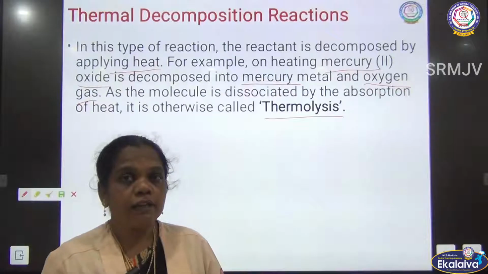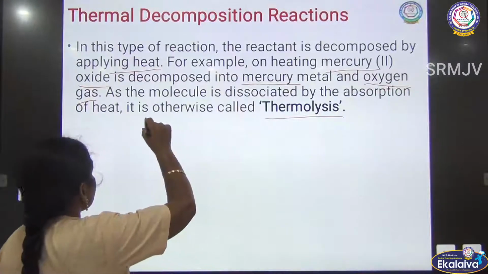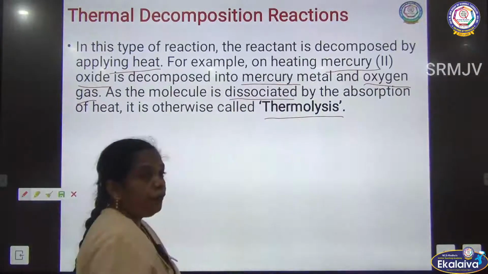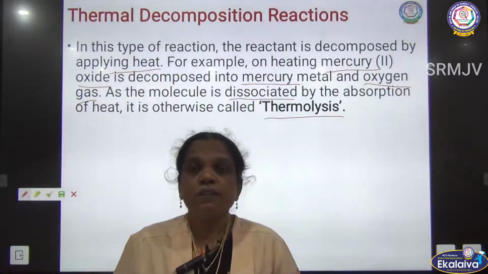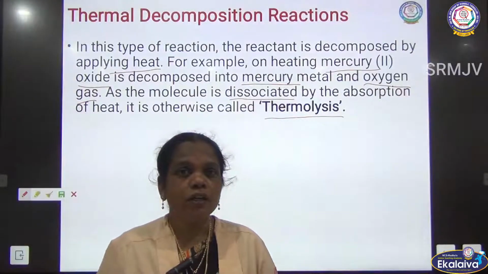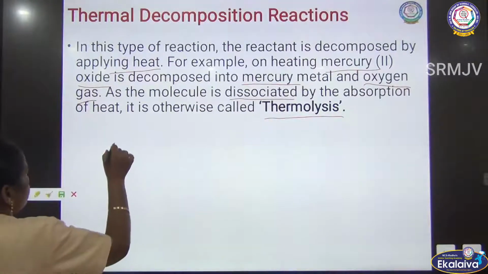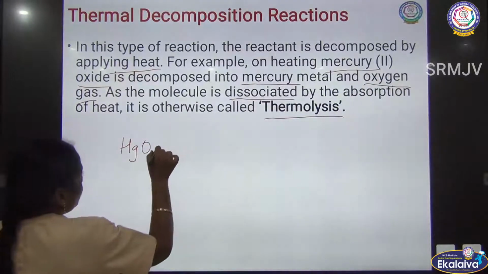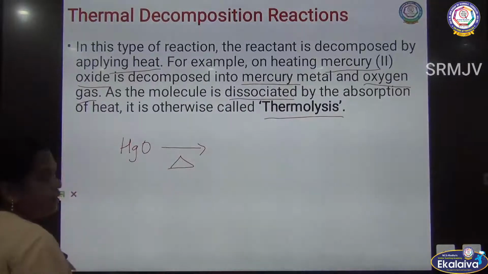The molecules are dissociated by the absorption of heat, so the reaction is called thermolysis. Here the mercury(II) oxide, HgO, is going to decompose in the presence of heat.